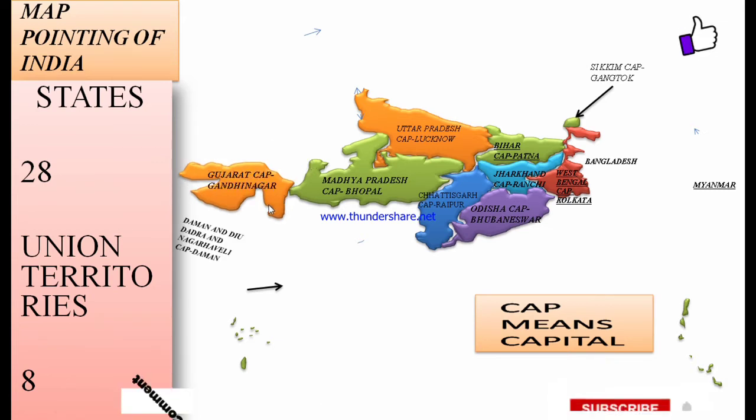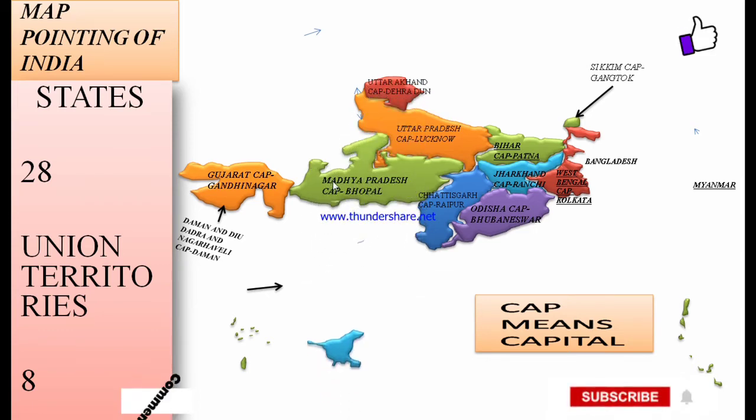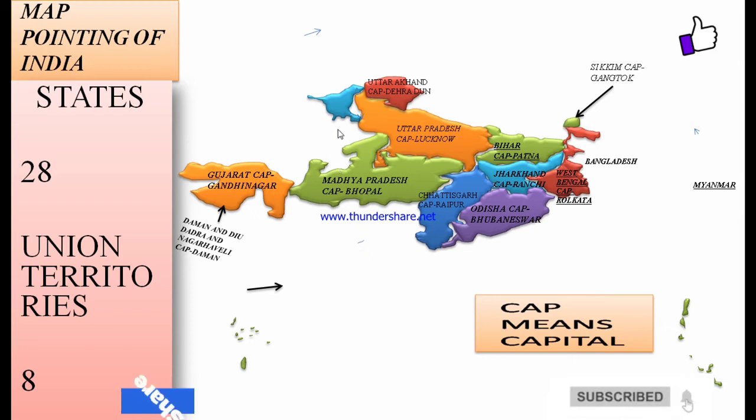Uttar Pradesh, capital Lucknow. Gujarat, capital Gandhinagar. Dadra and Nagar Haveli and Daman and Diu, capital Daman. Uttarakhand, capital Dehradun.